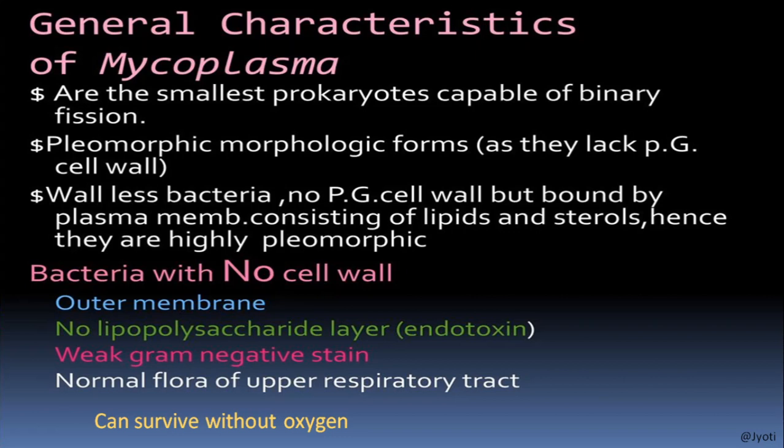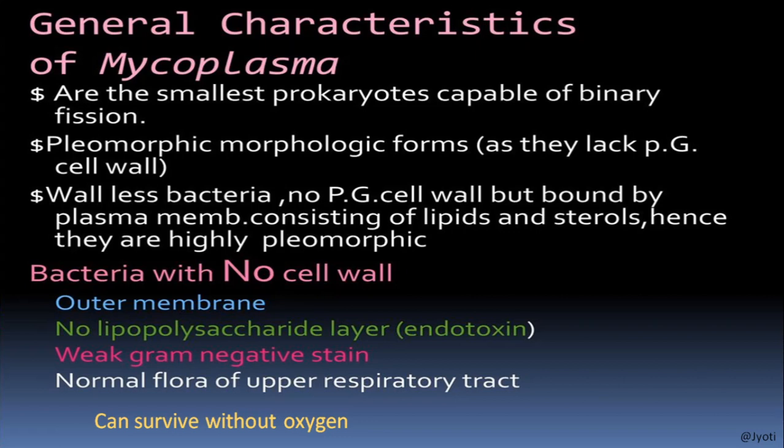The cell is bounded by a plasma membrane consisting of lipids and sterols. Hence, they are highly pleomorphic. The outer membrane is without lipoprotein.